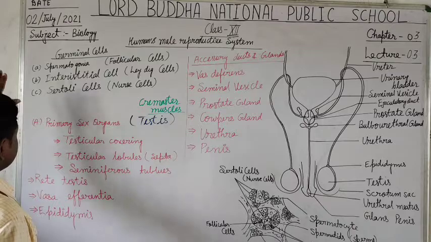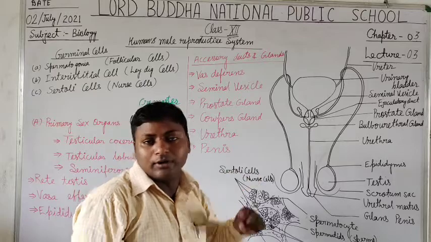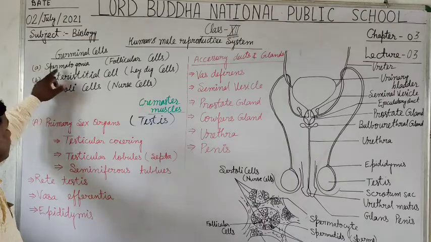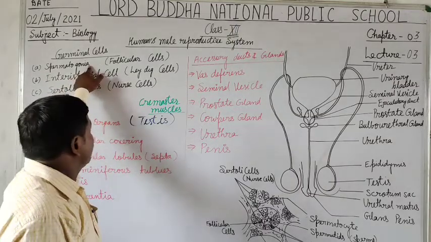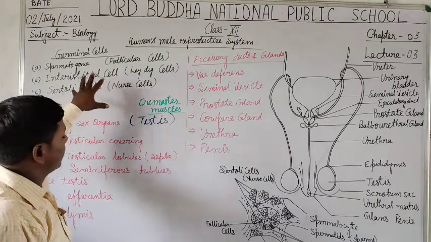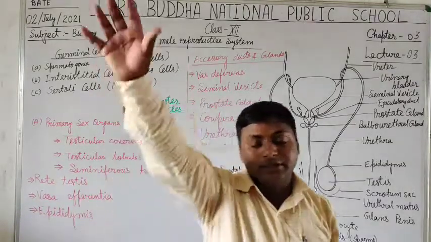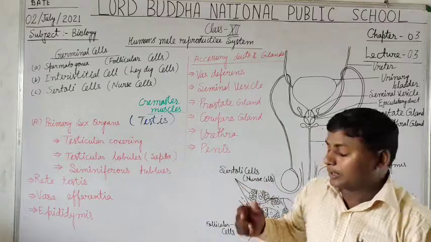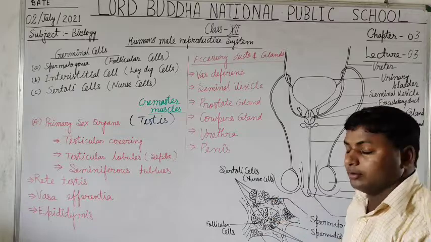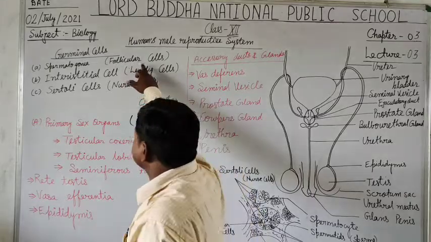Mainly, students, three types of germinal cells help in the formation of a testis. What are they? Just look here. Spermatogonia, also called follicular cells. The spermatogonia are very advanced cells because they help in the production of spermatids, and their mature form is called spermatocyte cells. Yes students, these are follicular cells.